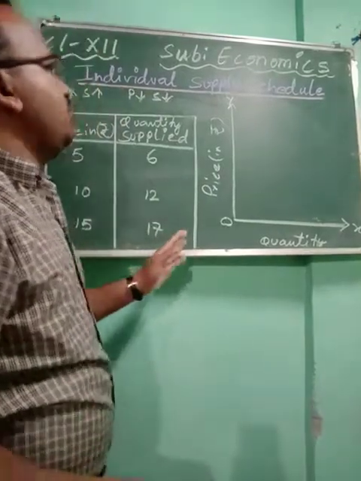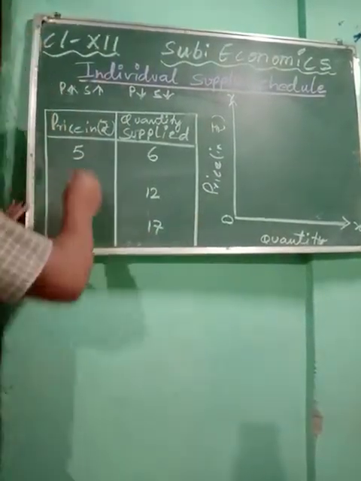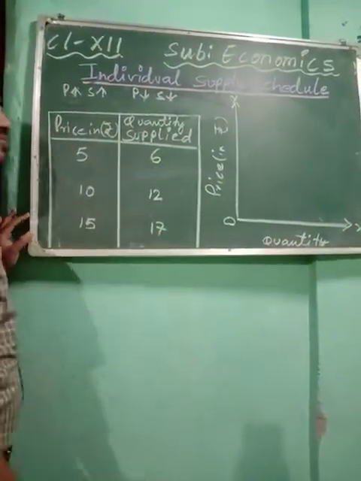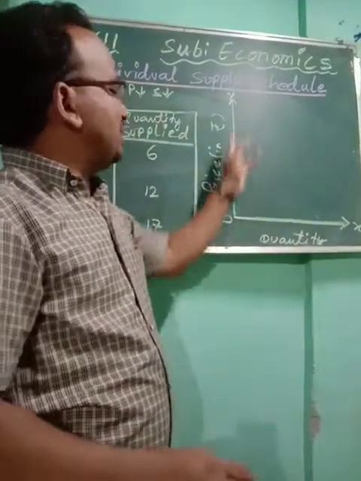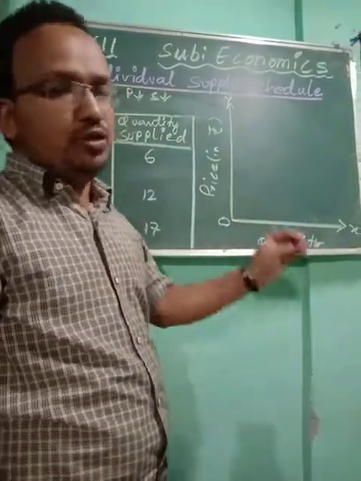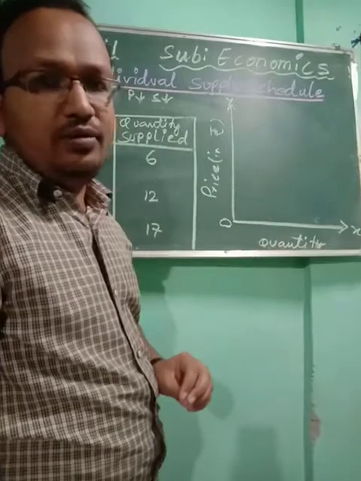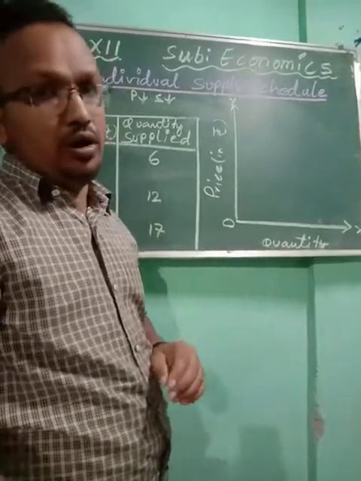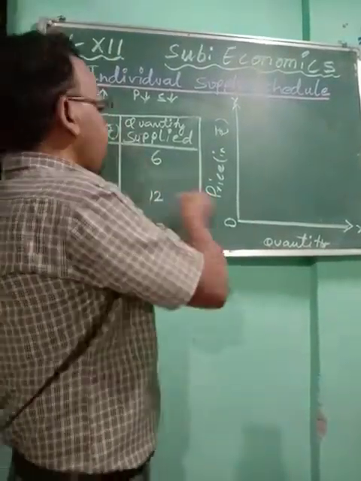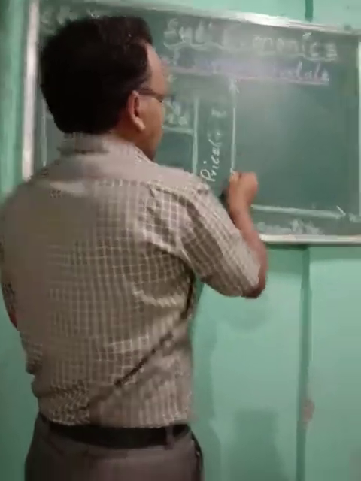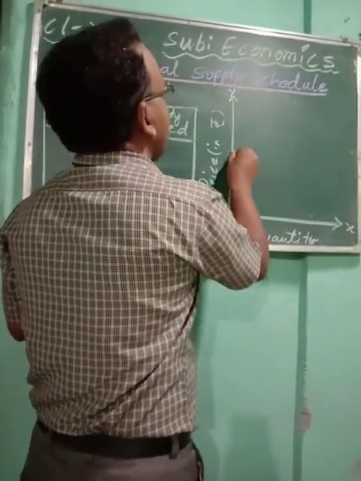Okay, now you see, here also you have 3 prices and 3 quantities. In demand also, on the x-axis and y-axis, when you put the values, you have to put them in ascending order, small to big, as I have already said. Take 3 prices. Price will be on the y-axis, so take equal prices.